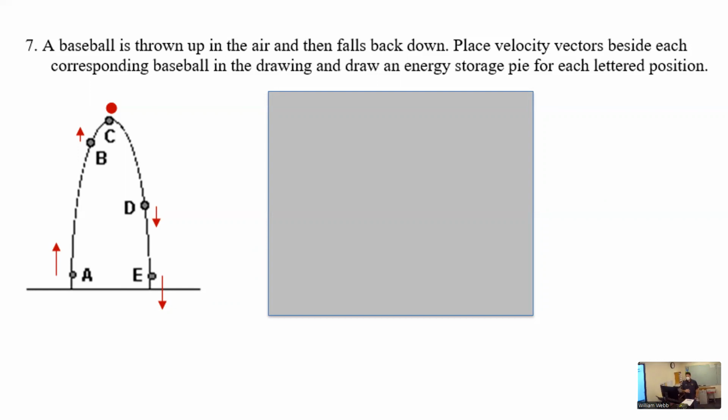So what's going to be true at position A? It's gonna have just kinetic energy. Yeah, if we're saying that's ground 0, then it's just kinetic energy. If we're saying that's a little bit above the ground, then it's going to have almost all kinetic with maybe a little bit of gravitational. So it depends on how we define it.